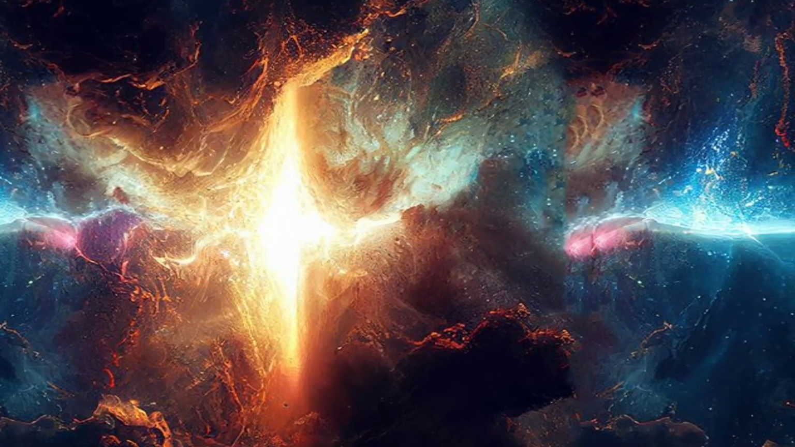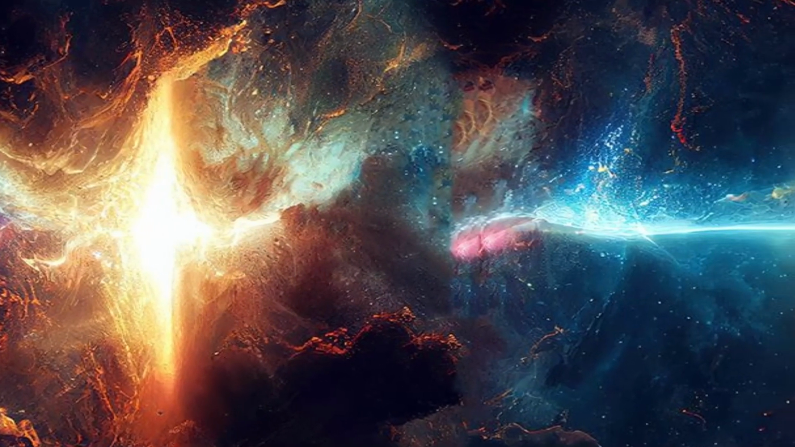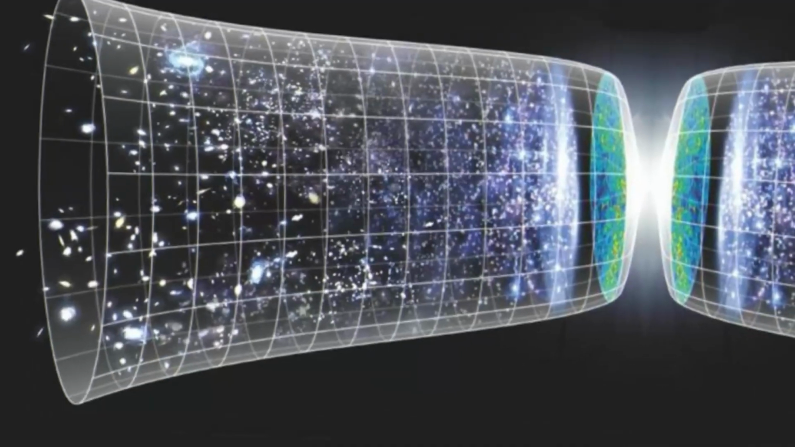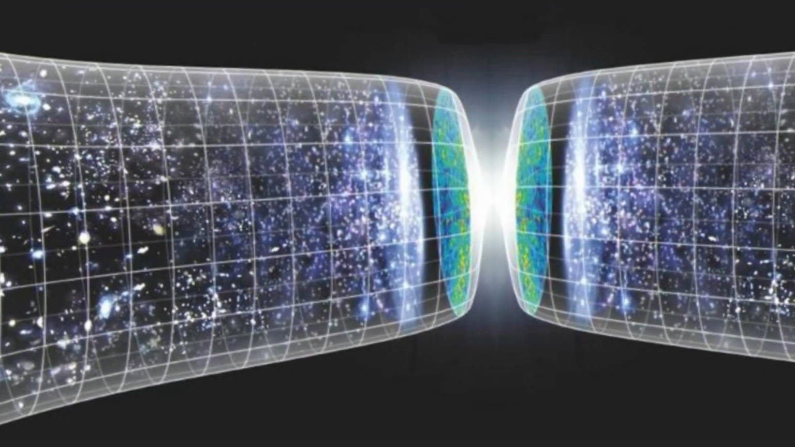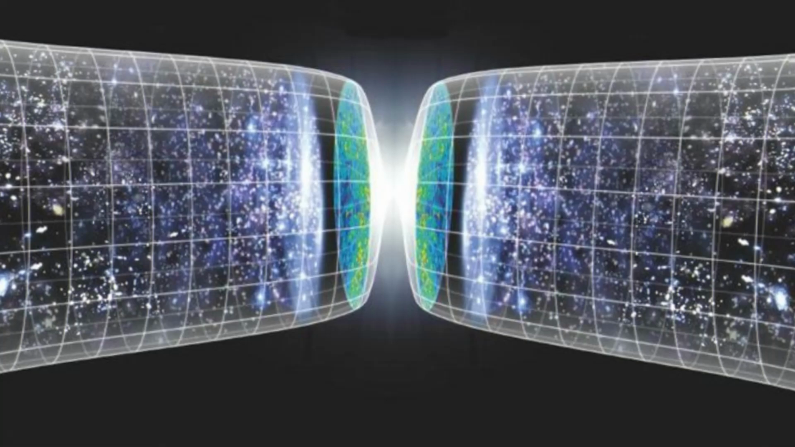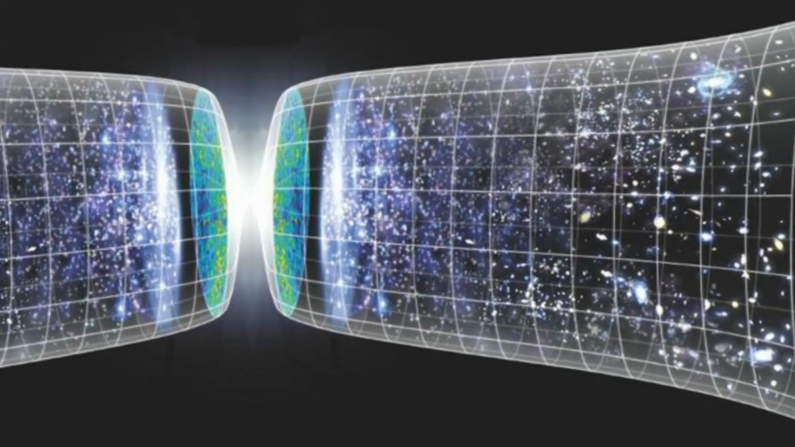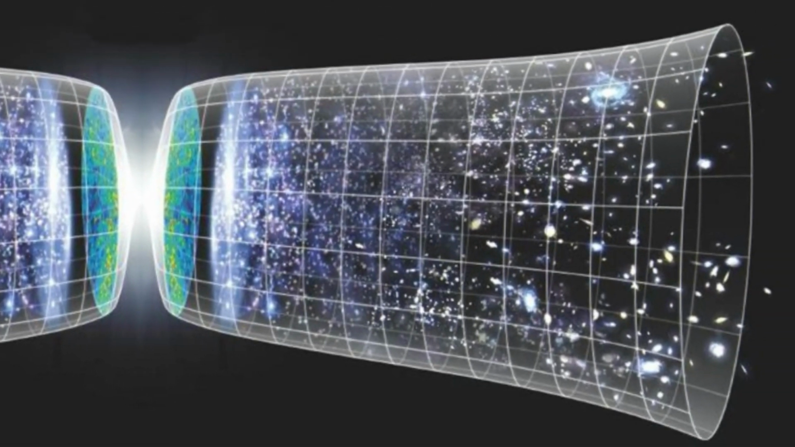According to this theory, the universe expands from a hot, dense state, eventually slows down, contracts, and then bounces back to start expanding again. This cycle repeats indefinitely.